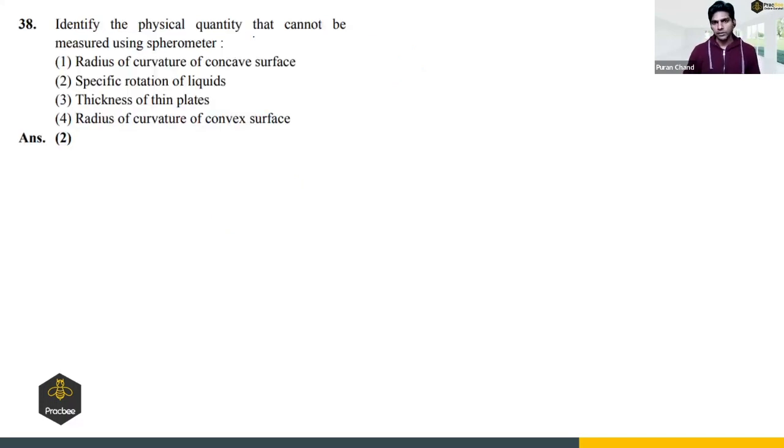Identify the physical quantity that can't be measured using spherometer. Right. So what is a spherometer? It is a device which is being used to find the radius of curvature of a surface. For example, I have a lens which is like this, right? And we want to find the radius of curvature of this lens. Let us say this lens is placed on a table. So there is a device which has 3 legs. I'm showing only 2 legs, right?